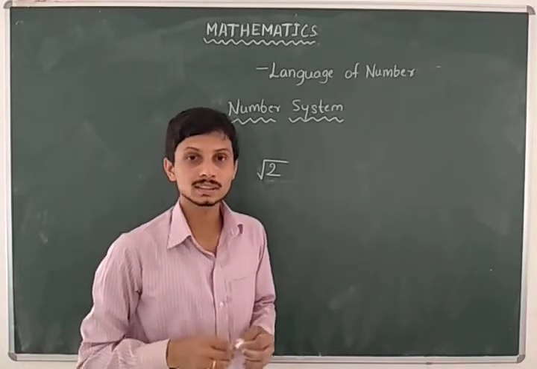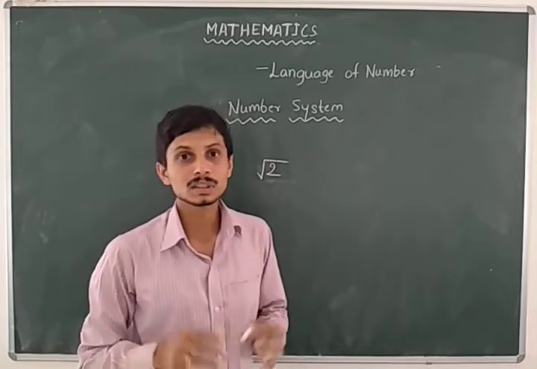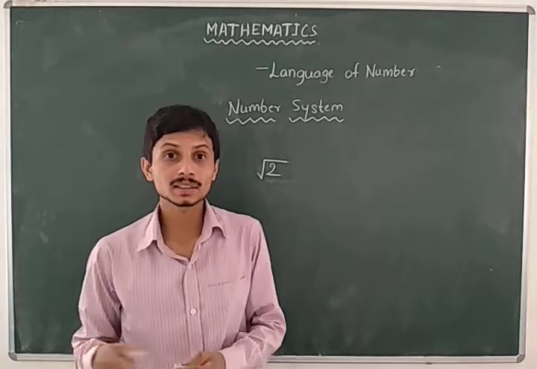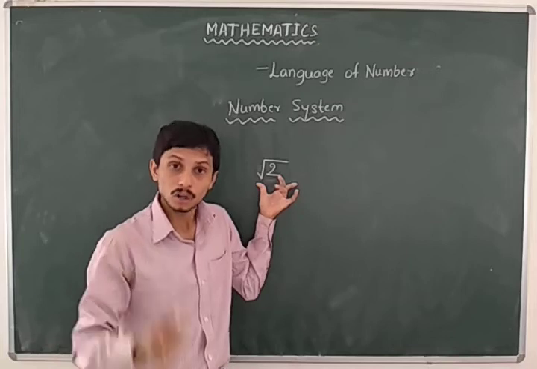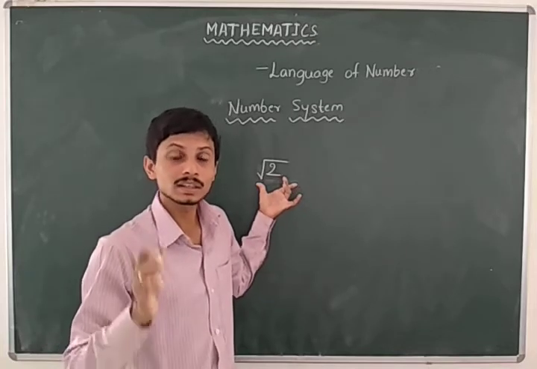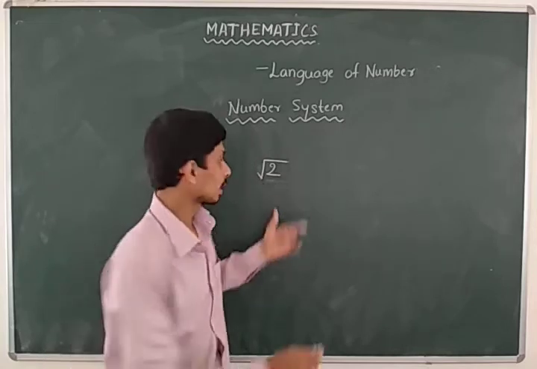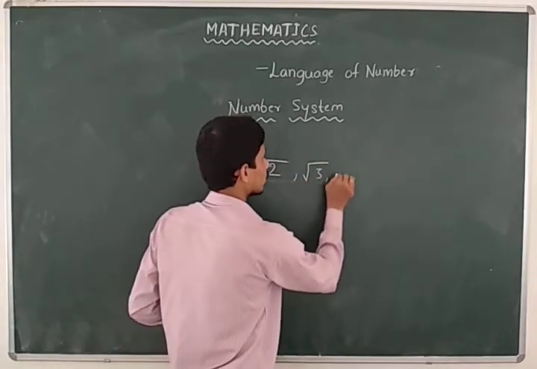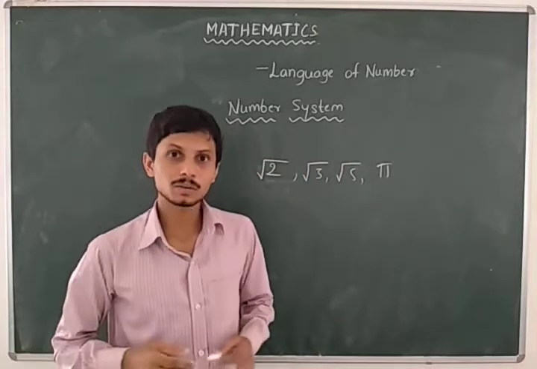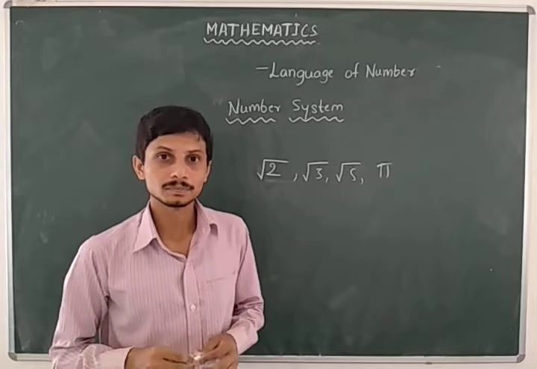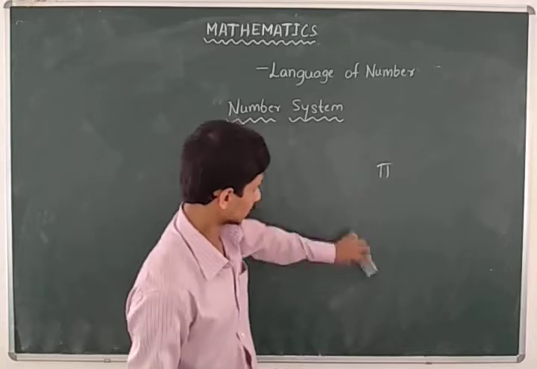So let us discuss them one by one. In this chapter we discuss rational numbers and irrational numbers. This root 2 is an irrational number. That means non-terminating, non-recurring decimals are included in the irrational number set. There are many numbers such as root 3 and root 5, and we have to study them further. So let us first discuss rational numbers.